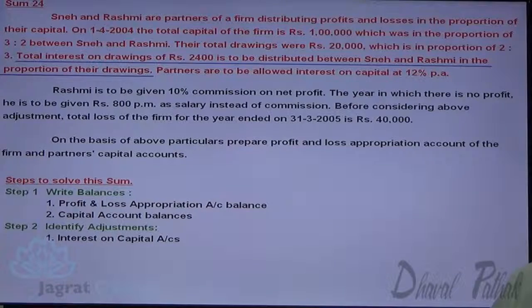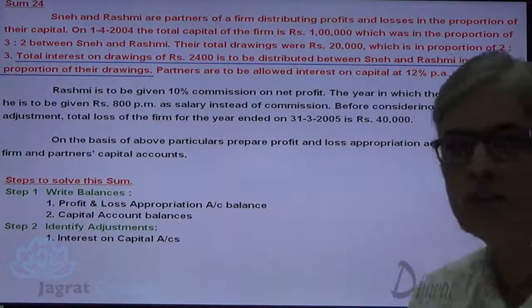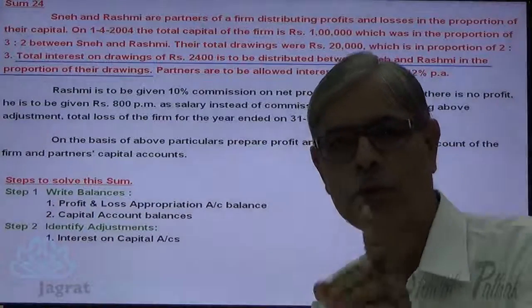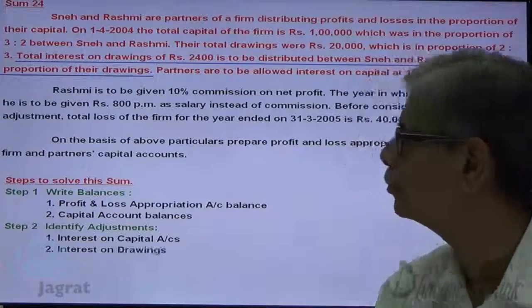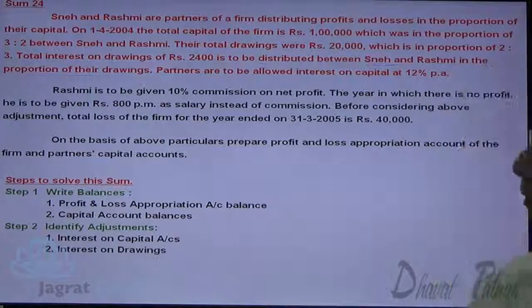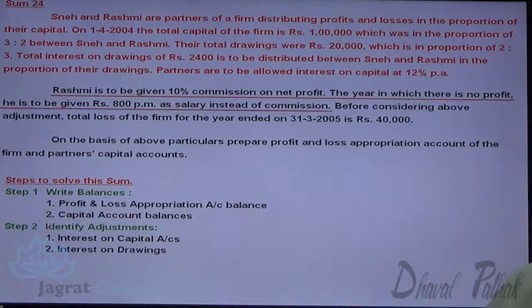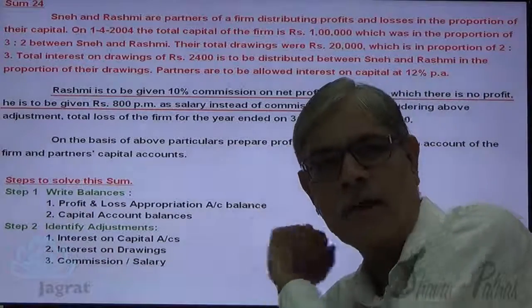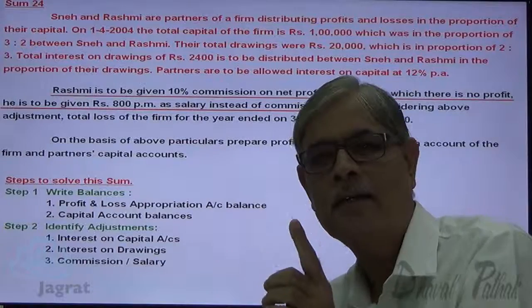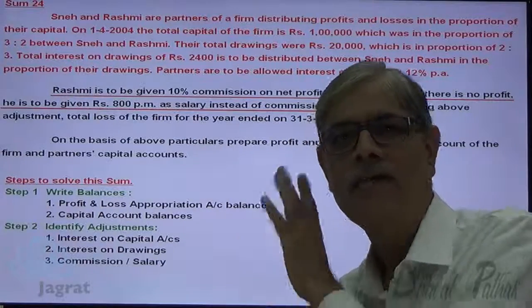Next, total interest on drawing 2,400 is to be distributed in the ratio of 2:3 and it will be debited to the capital accounts of the partners. Then next adjustment is either commission in case of profit, or in the absence of profit, salary will be paid.